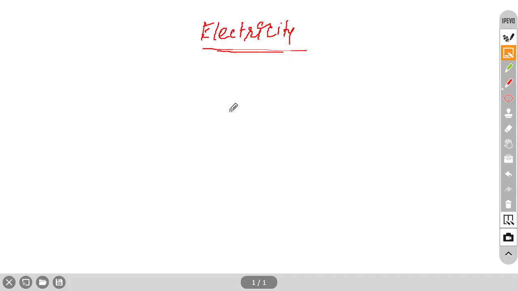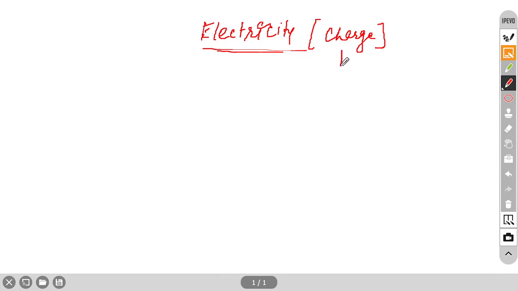Okay. So this chapter is all about charge. Whatever physical phenomena are related with charge, that we study in electricity. So electricity means related to charge, just like gravity is related to mass. In the same way, electricity is related to charge. Whatever phenomena we have related to charge, we study in electricity.